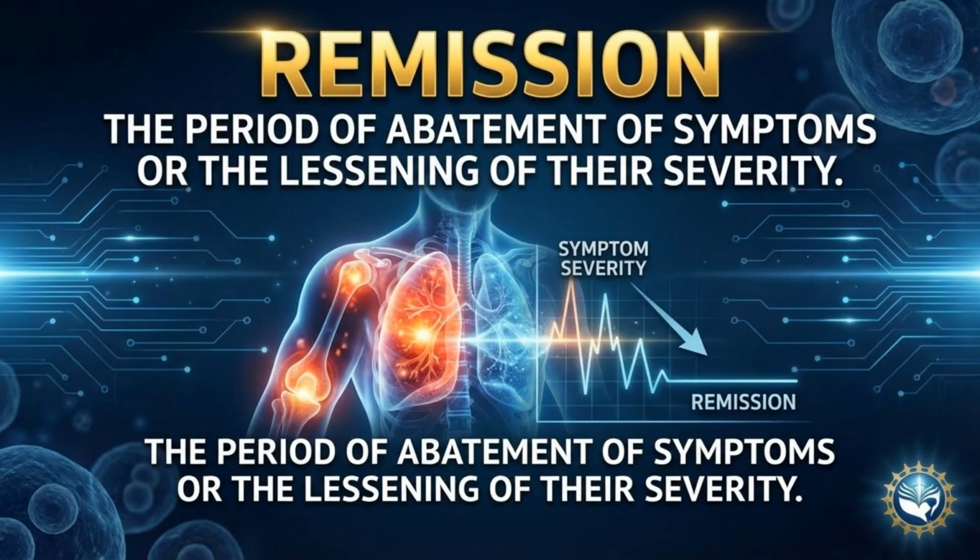Remission is the period of abatement of symptoms or the lessening of their severity. Remission, definition: a period when the signs or symptoms of a disease are reduced or disappear. Examples: cancer remission, autoimmune disease remission. Interesting: remission does not always mean cure, but it means the disease is under control. Humor: remission is when the disease takes a vacation but might still own the house.